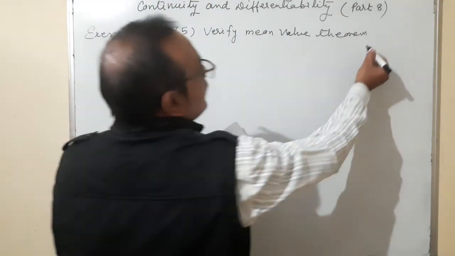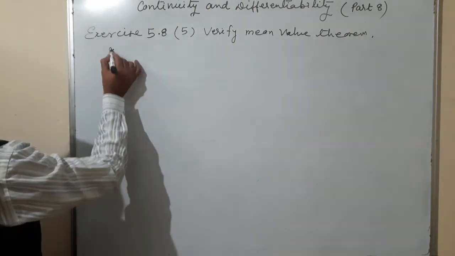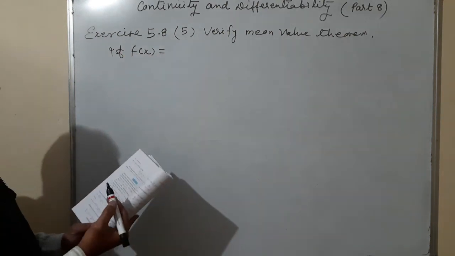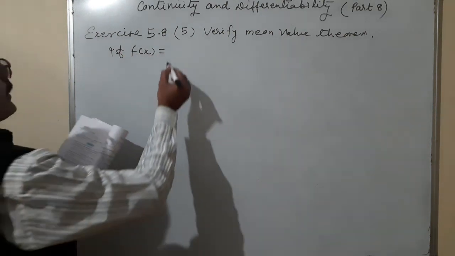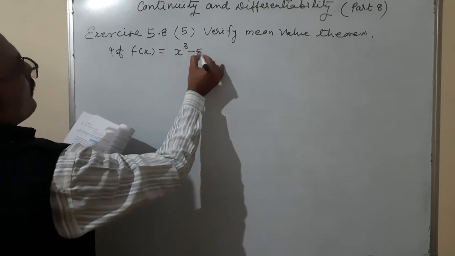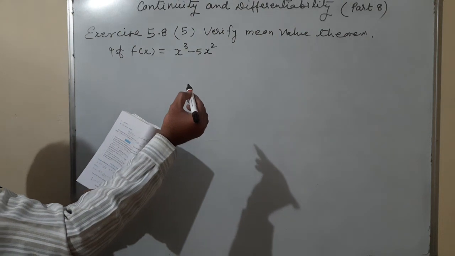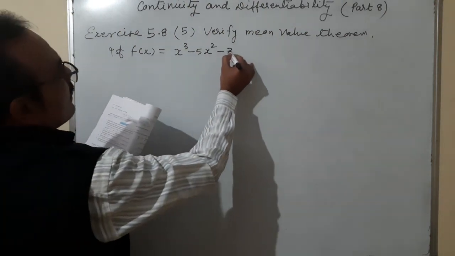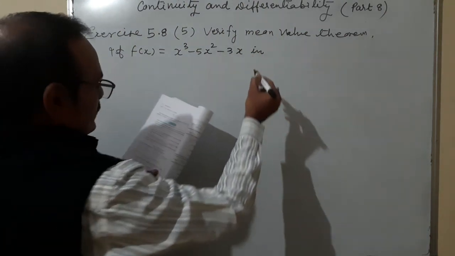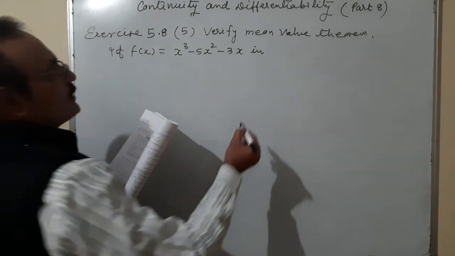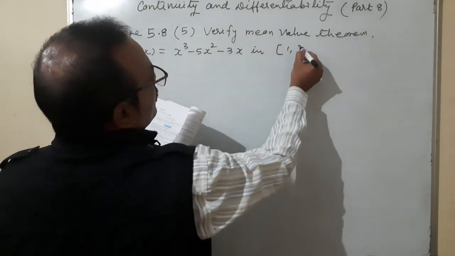If f of x is equal to x cube minus 5x square minus 3x in interval [a, b] where a is 1 and b is 3. So in interval I am writing 1 to 3.